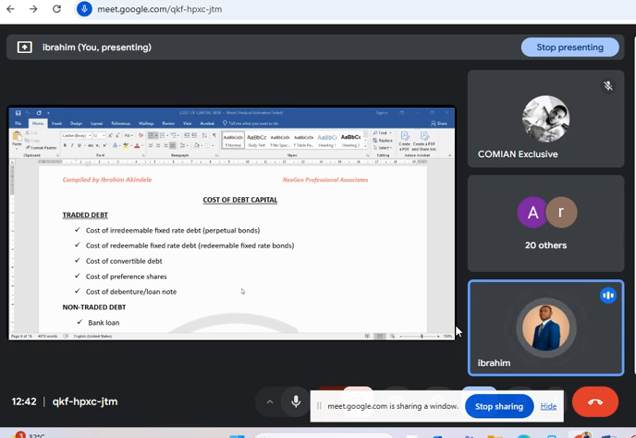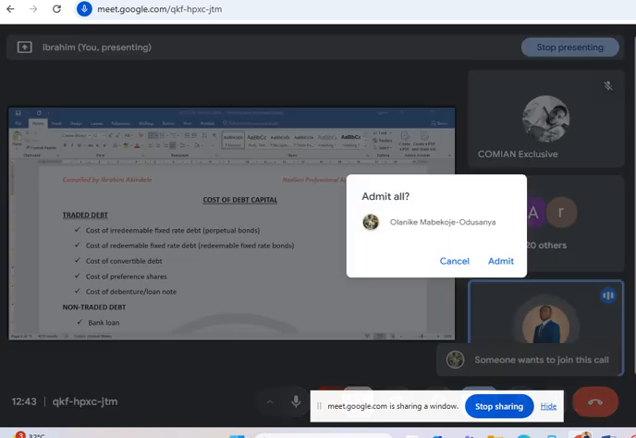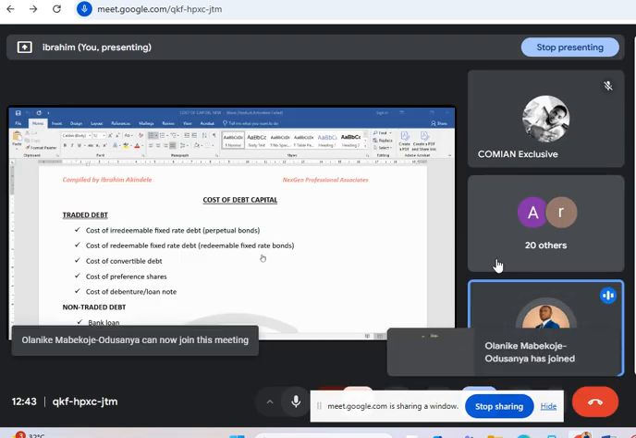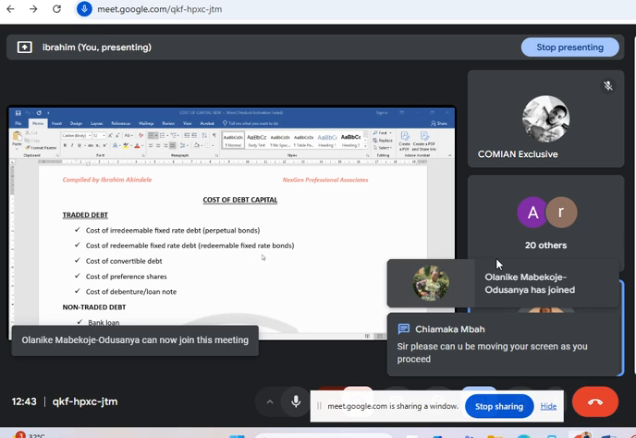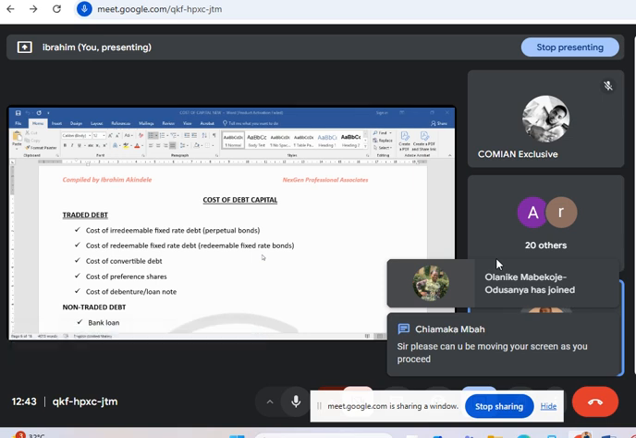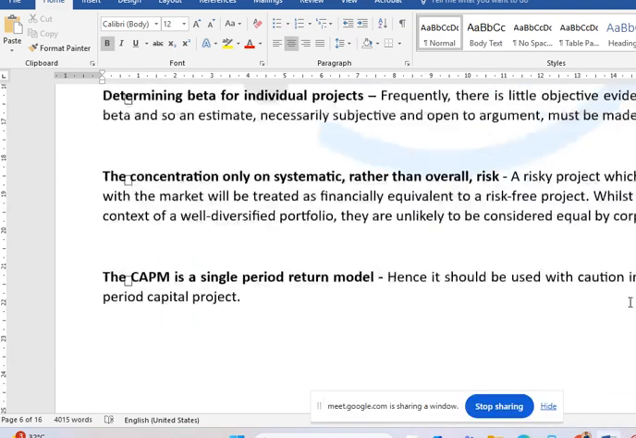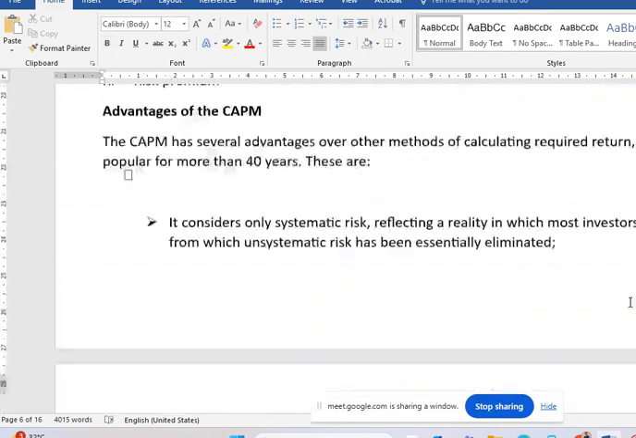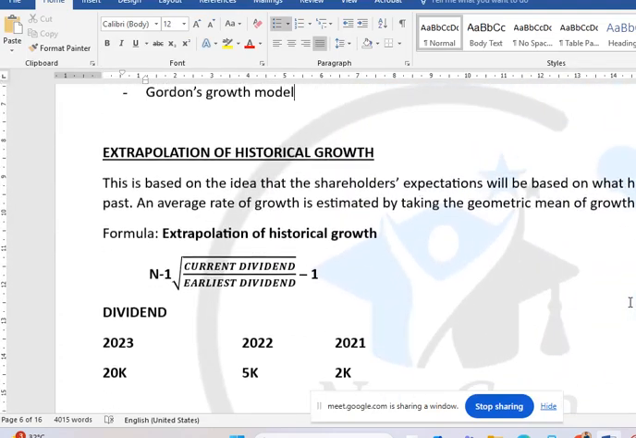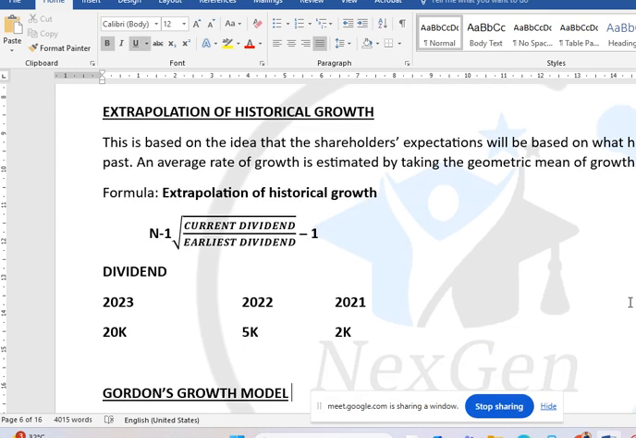The extrapolation is used when there is a series of dividends. You have a series of dividends given in the question, and a formula is attached to that as well, which is n minus 1 square root of the latest dividend divided by the base year, which is the previous dividend. And this is the current dividend under the extrapolation. You have the current dividend divided by the earliest dividend.